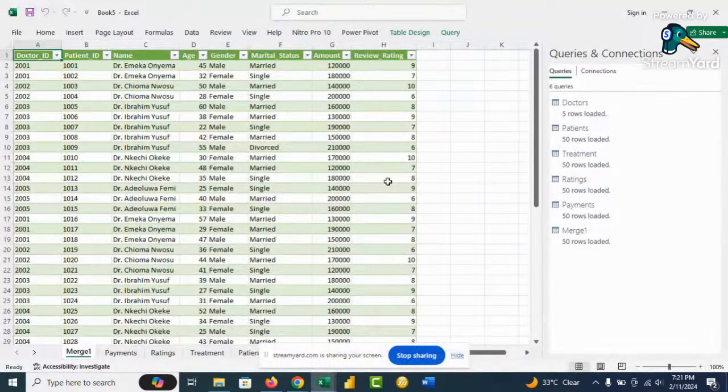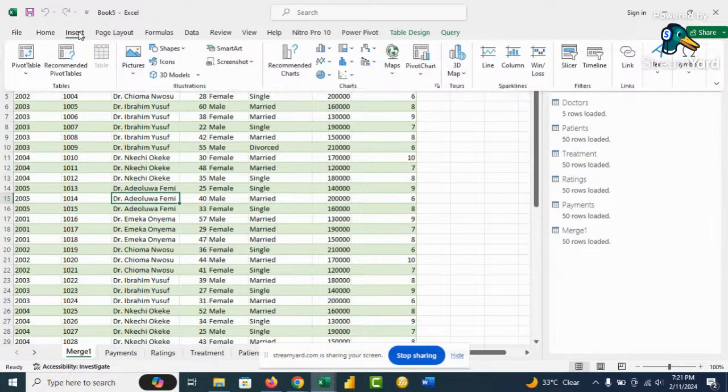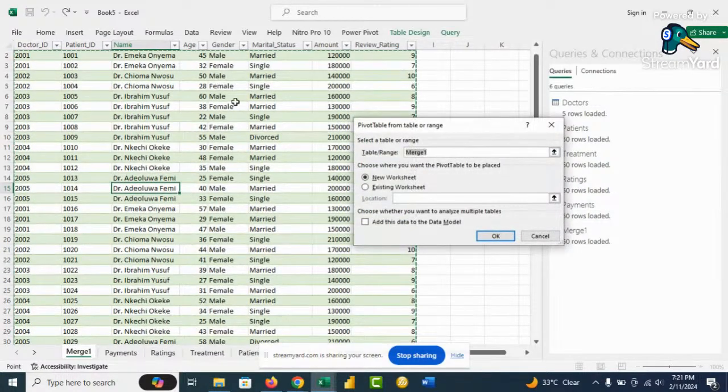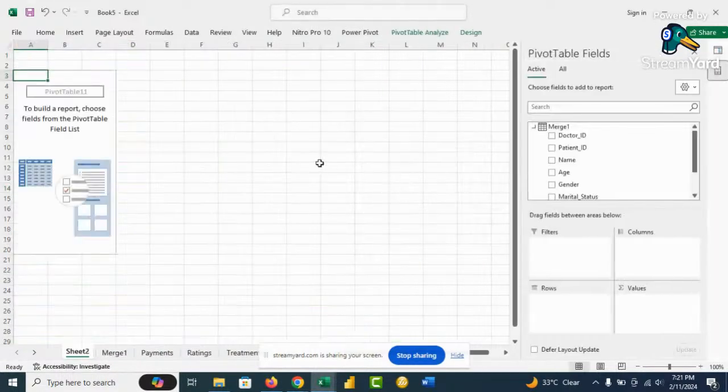So let's continue. Now let's go specifically to the questions. The first question is the amount generated by each doctor. So we click on this and we go to insert and we click on pivot table. We need to create a pivot table to handle this and add this to data model. Click on OK.